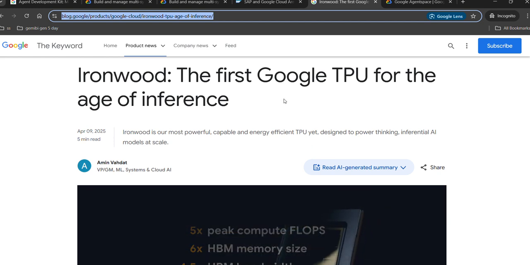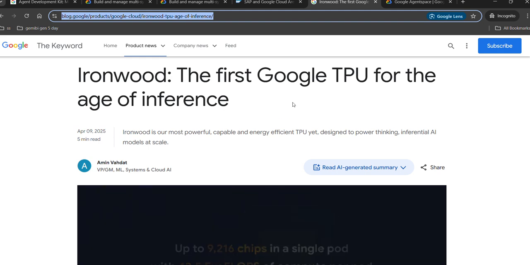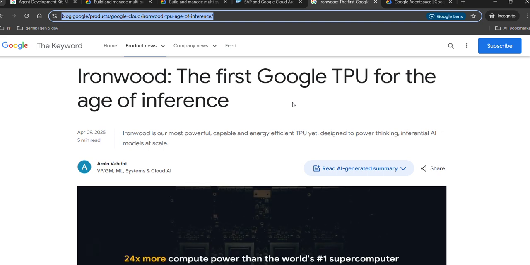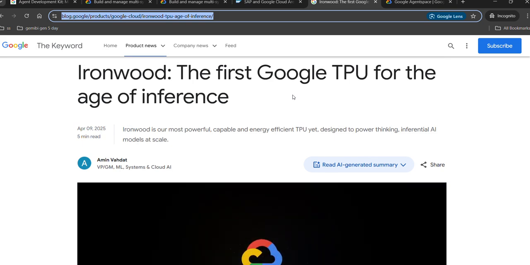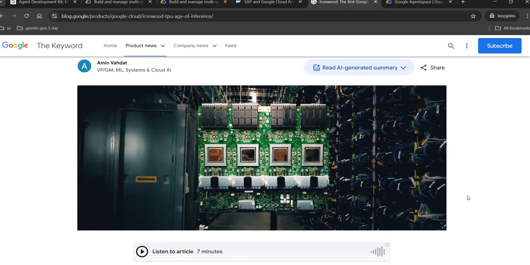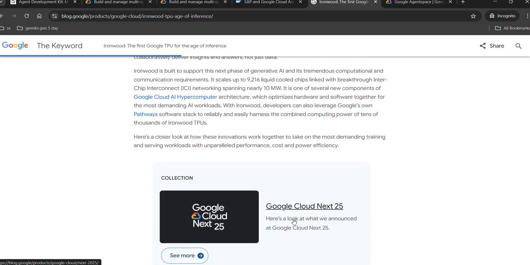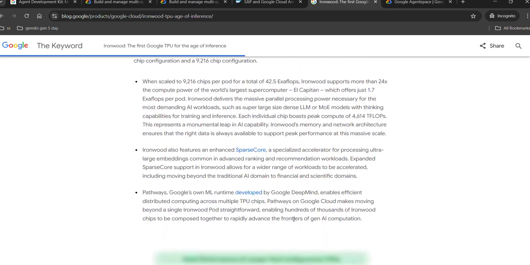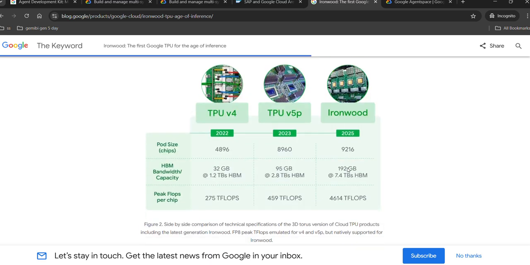The agent tools also provide an option to connect with any models. So another interesting topic is Ironwood. They give a seventh-generation TPU chip, a TPU chip to run AI applications very fast. So it's a very attractive, interesting one. We need to learn about this also. It shows peak performance of larger pod configurations, and it reaches a very huge difference.